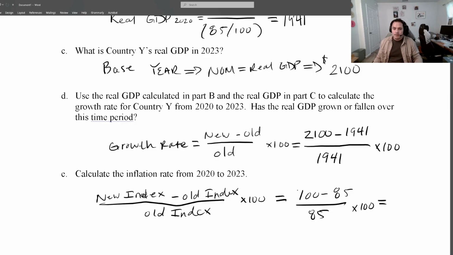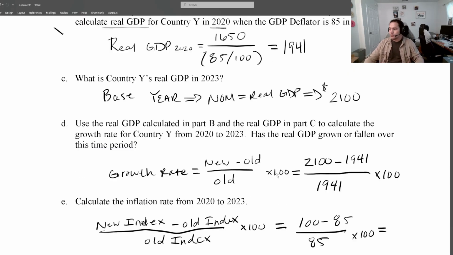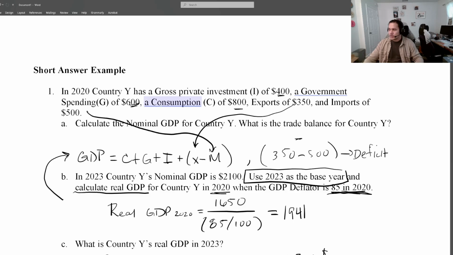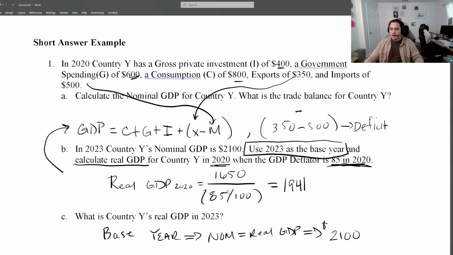And so we've been able to work in quite a few concepts with real GDP, nominal GDP, our deficit, the growth rate, as well as the inflation rate. But this is what to expect as you're working through the short answer. We should be able to work through each concept in isolation. So we should be able to calculate the inflation rate. We should be able to calculate the growth rate for any given question. But we should also be able to work with a fixed set of information and apply these concepts throughout.